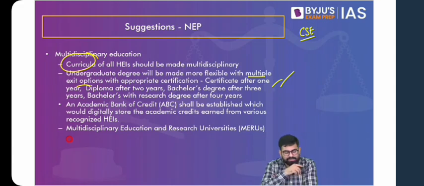Previously, when students knew that if they dropped out of the education system, the basic qualification they would get is that of 12th standard, they were still dropping out. But now they know that if they drop out after 1 year or 2 years, they will still get some qualification. You'll get some benefit out of it. So it can be a motivation. It can be an incentive to drop out of education.